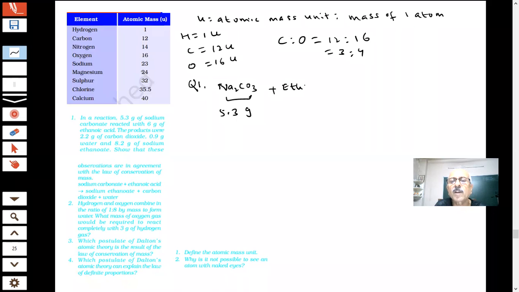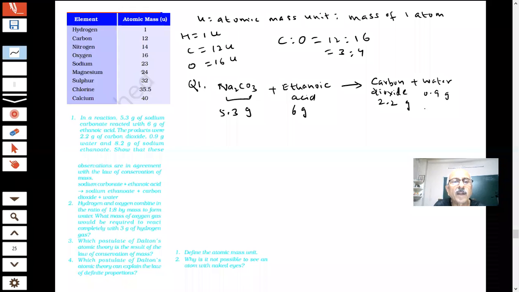And the products were, what is the product, students? 2.2 gram of carbon dioxide, 0.9 gram of water, and 8.2 gram of sodium ethanoate.